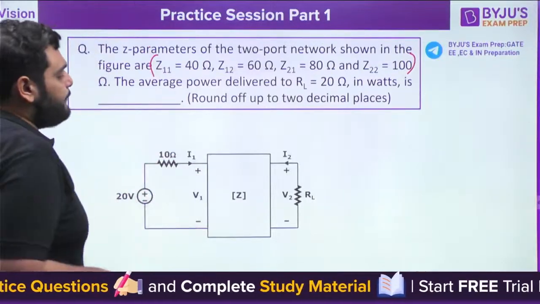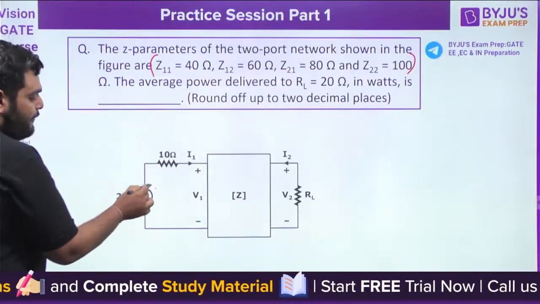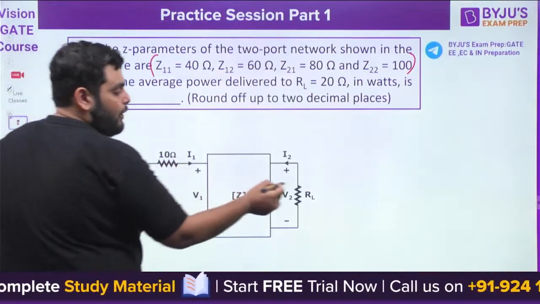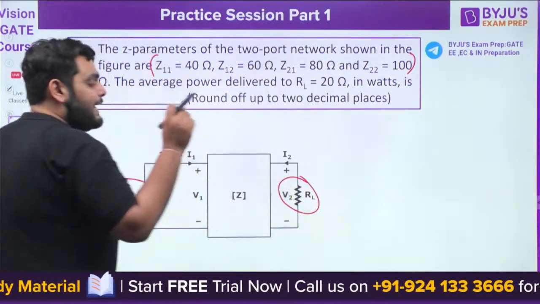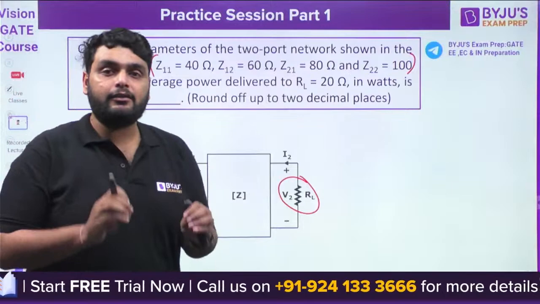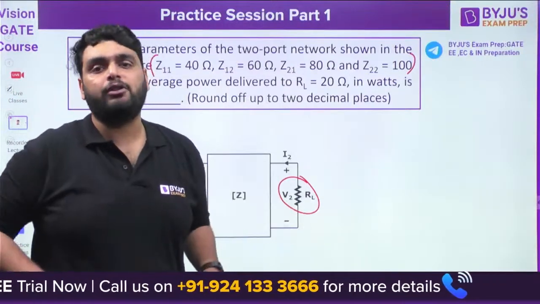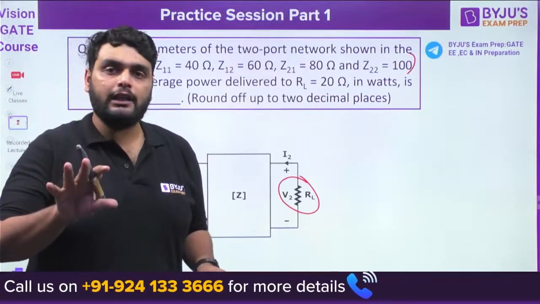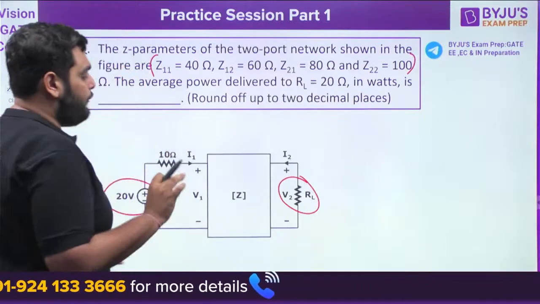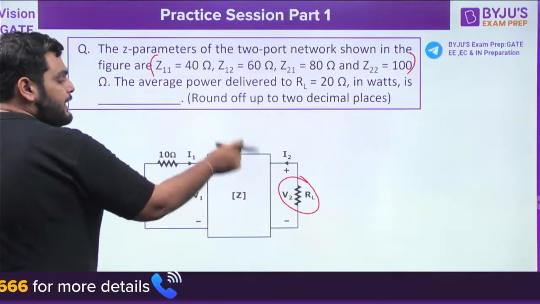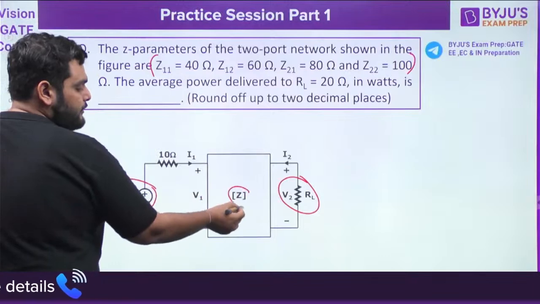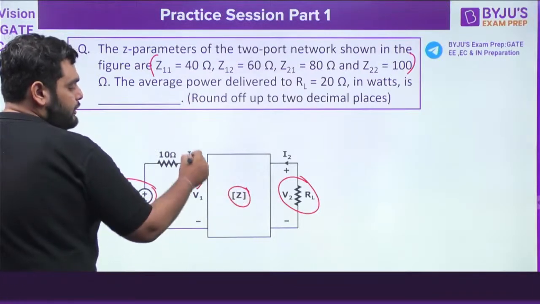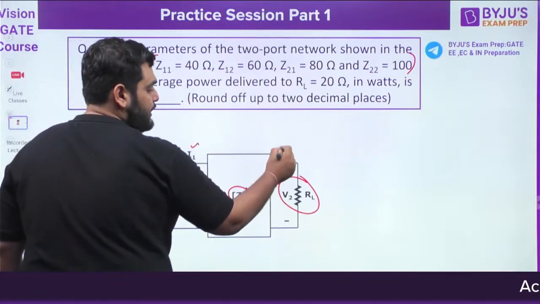So in these types of questions, in which you have a source voltage and some load also, you have to first write down all the equations that are possible here. First of all, the Z parameter is given. Now understand one point: this Z parameter links this voltage, this current, this voltage and this current.